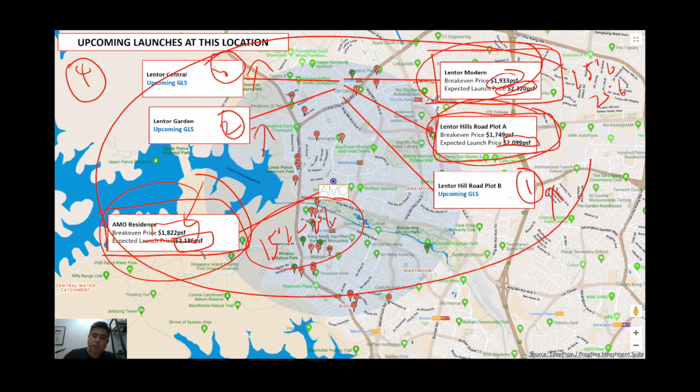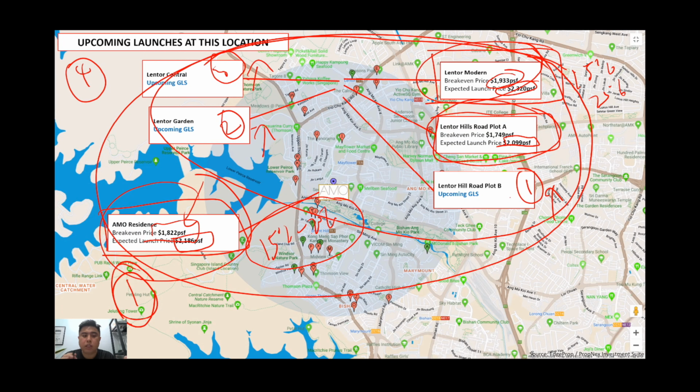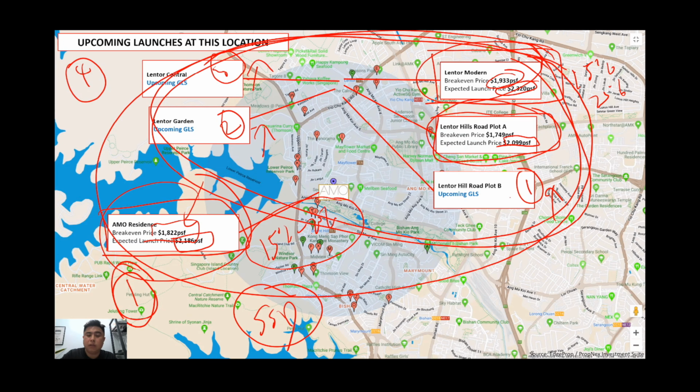But the takeaway is that out of all these projects, this current new batch of projects, AMO Residences will be the first one to be launched. And this will mean that out of all these 6 projects, AMO Residence will be one of the lowest PSF that you will be able to get before all these projects come out. And this is actually a very important thing to know, because you are buying low versus all the other competitors. When you are able to sell at the end of the SSD period, they will still be stuck in the SSD period. So you'll actually be the first to be able to sell based on this current batch.